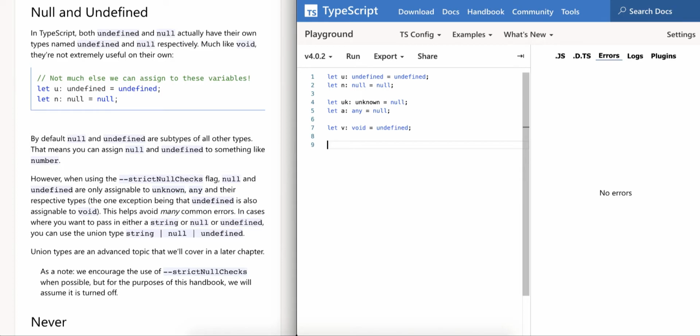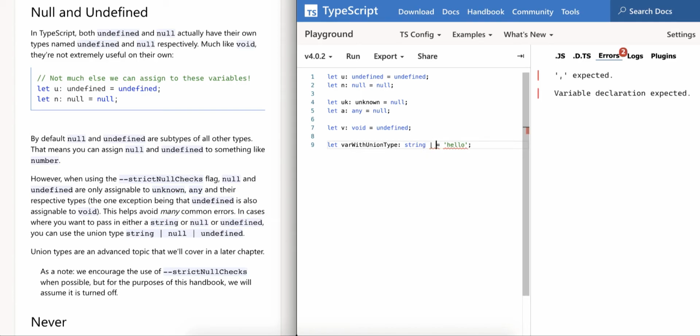So what we can do is go ahead and create a variable with a type, and then it can be a string. Let's create a string, hello. And then what if this can be null sometimes.